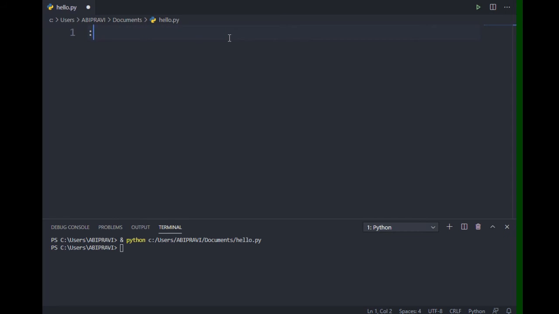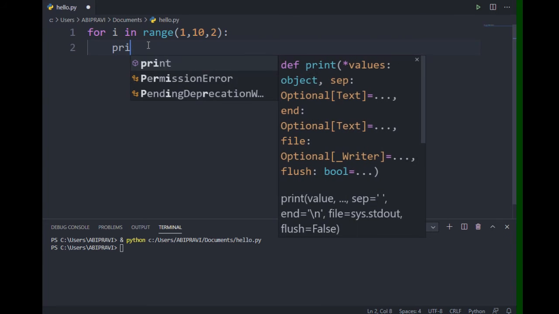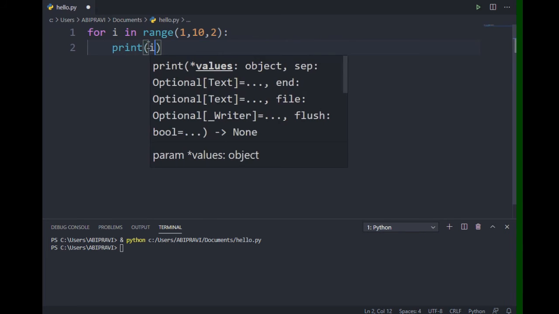After that, put a colon and click on enter. After putting a colon, when we click on enter, the cursor comes to the second line with some spaces, which is called indentation. If we click on enter without the colon, it just goes to the next line. But if you type a colon and click enter, it gives some space, which means indentation. Indentation is a very important topic in Python. In some other programming languages we use curly braces for grouping code, but here we use indentation. What I'm doing here is just printing the value of i.